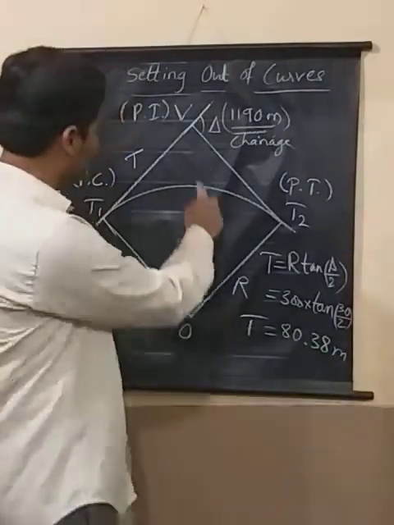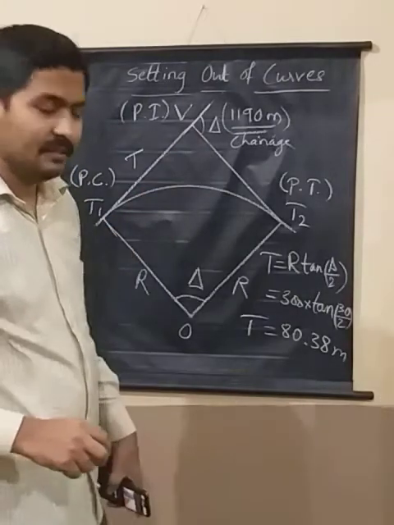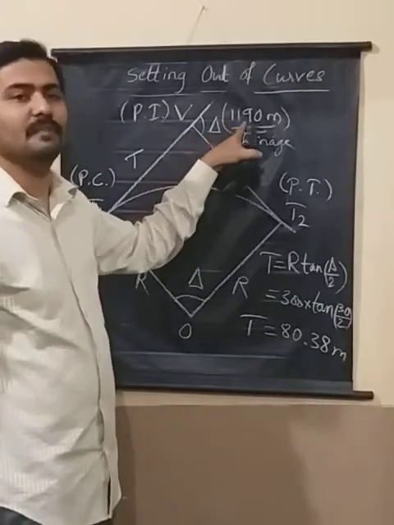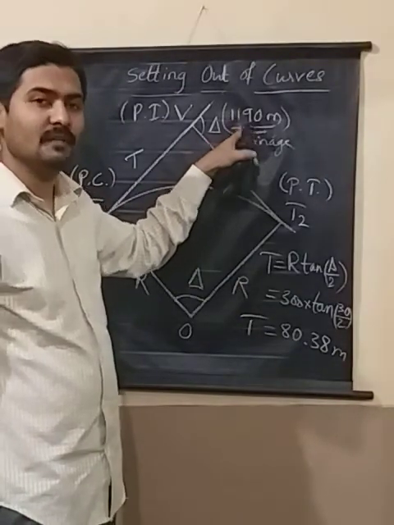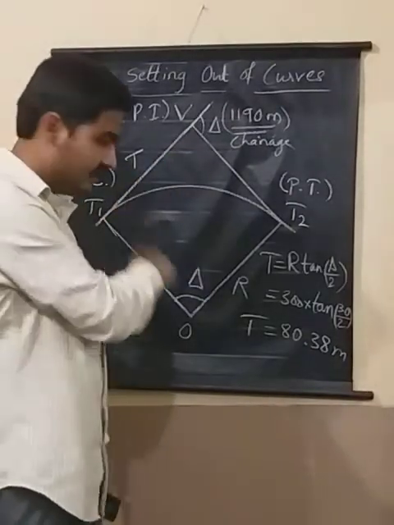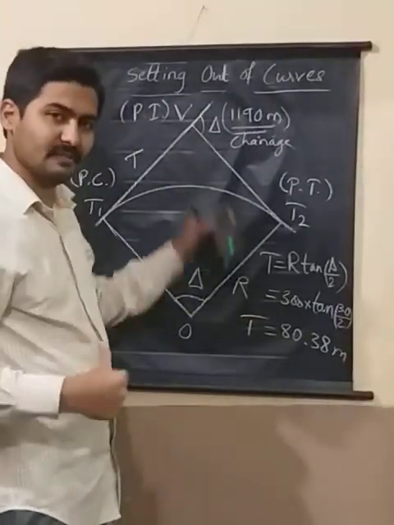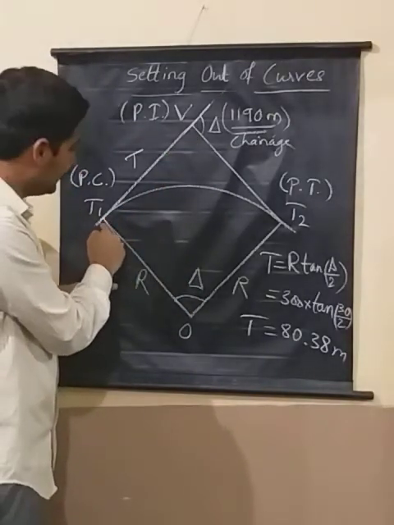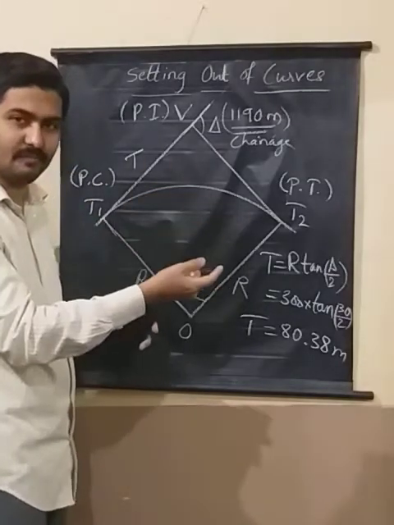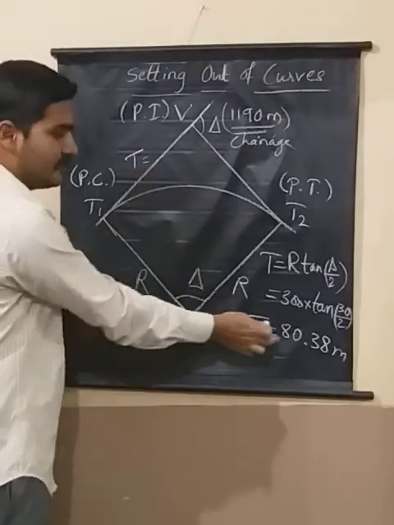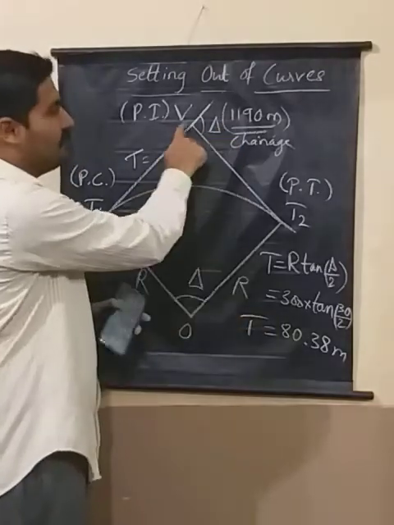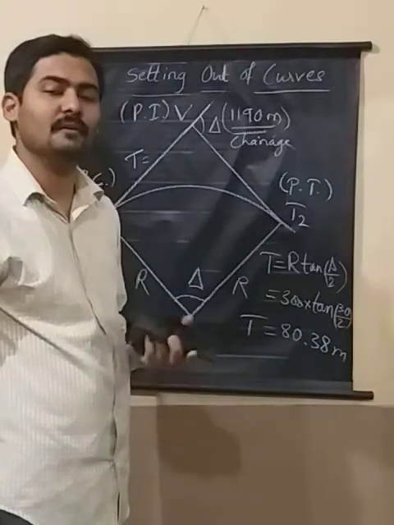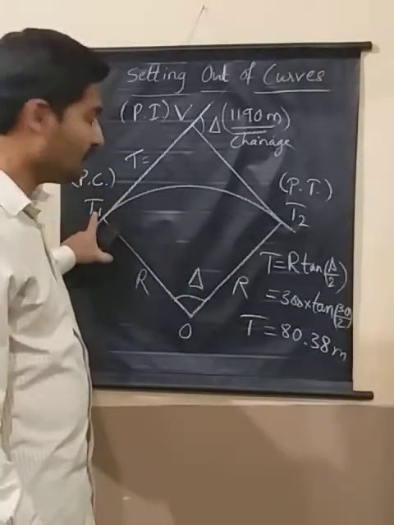That means from here to here the distance is 80.38 meter. So if this is the chainage of this point, 1190 meter, the curve is going to start 80.38 meter behind this. So 80.38 meter behind is this point, and from this point the curve starts. This is the value you have got. Now if the chainage of V is 1190 meter and the tangent length is 80.38 meter, how am I going to get the chainage of T1?